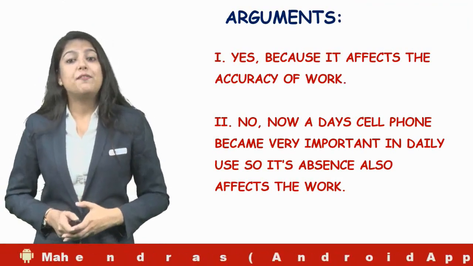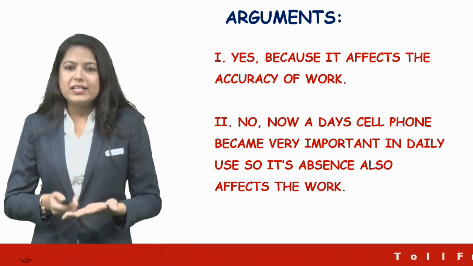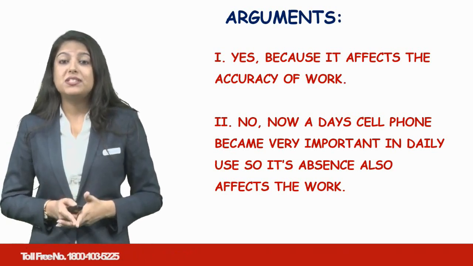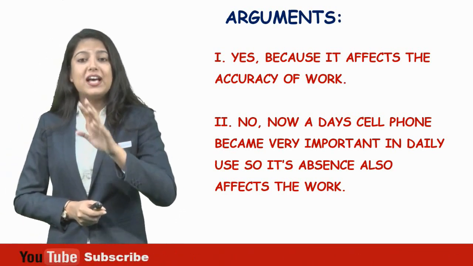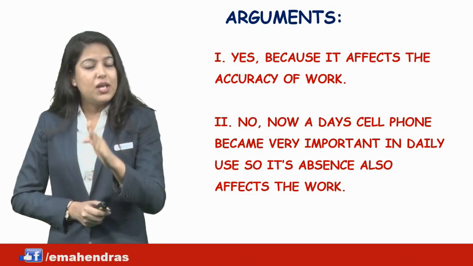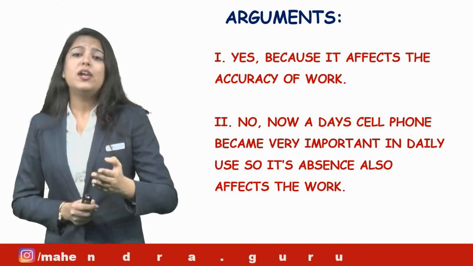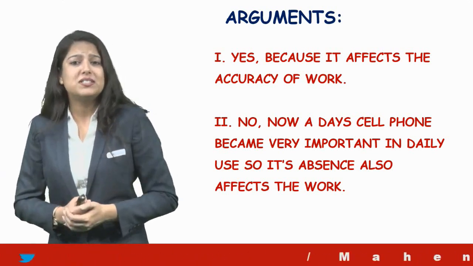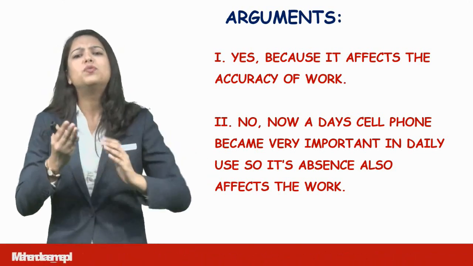Yes, because it affects the accuracy of work. Second one, no. Nowadays, cell phone have become very important in daily use, so its absence also affects the work. Now see here, two conditions have been presented in front of you, one with the yes and one with the no. If I talk about yes, it affects the accuracy of work. This you can also experience, and this can be counted as the experience based argument. So don't you think this has to be strong? Yeah, this would be strong.